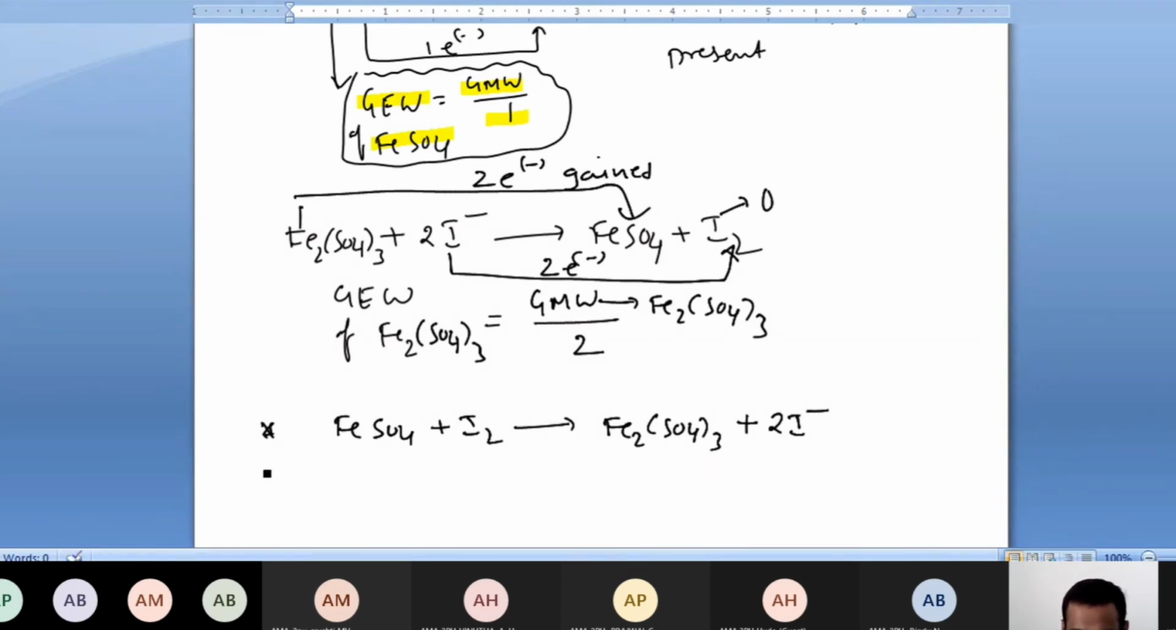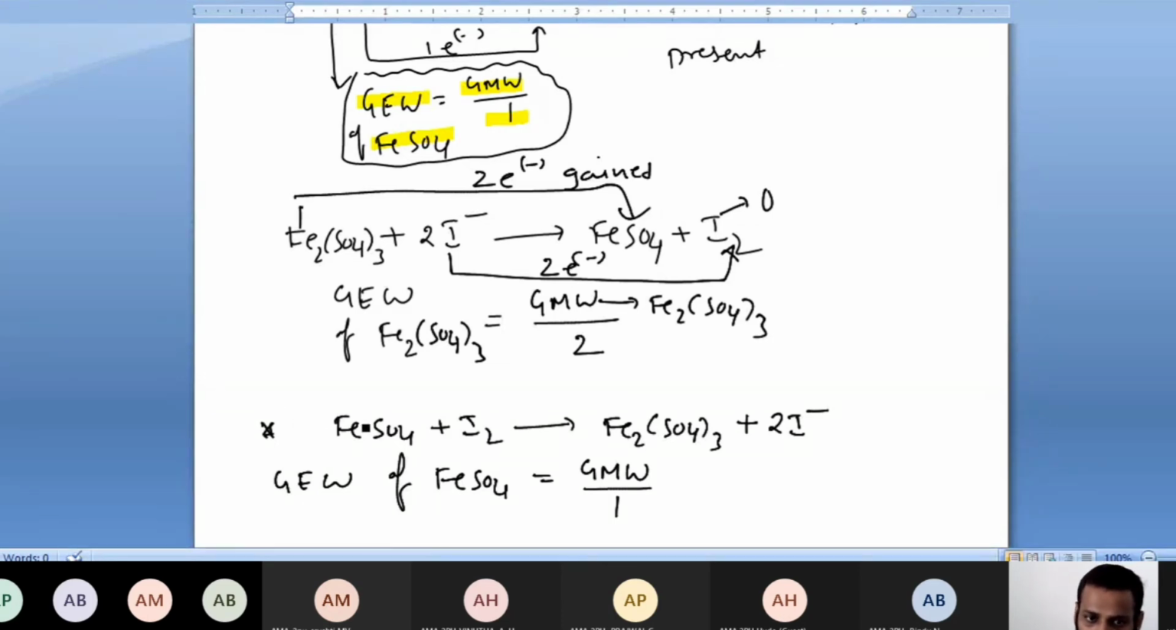Then they ask like this: gram equivalent weight of FeSO4. Gram equivalent weight of what? FeSO4. Then it will be gram molecular weight by 1 this time. Sir, here also you have to balance, no sir. See, balancing is not the matter. In the given molecule, how many atoms are there? Which atom, in which the oxidation state changed? That is the most important thing.